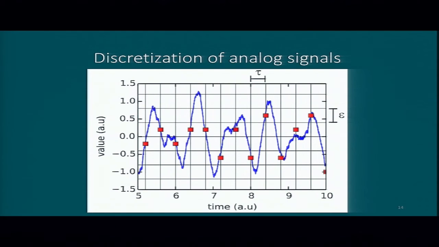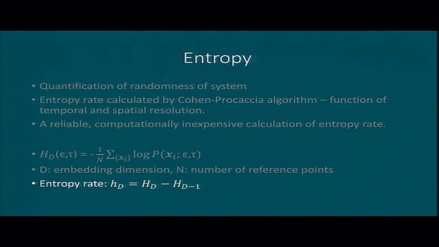So in discretizing an analog signal, we have different temporal binning and voltage binning. So this continuous waveform gets turned into these points for this given binning. So we're interested in the entropy rate.